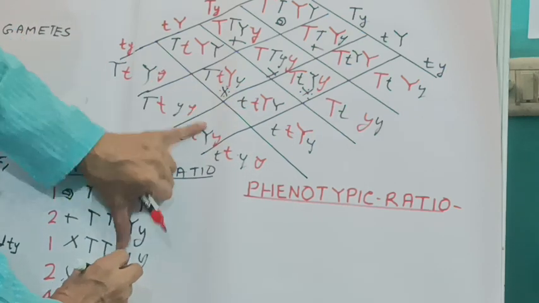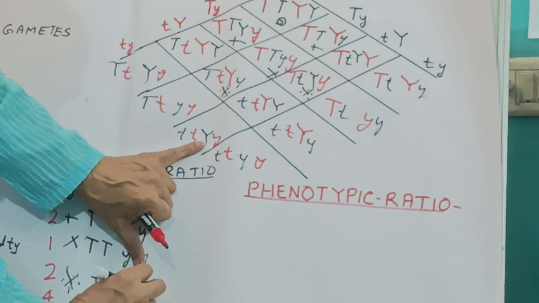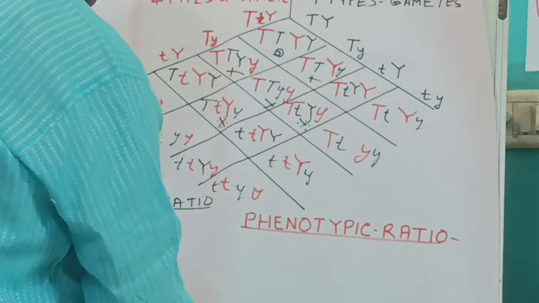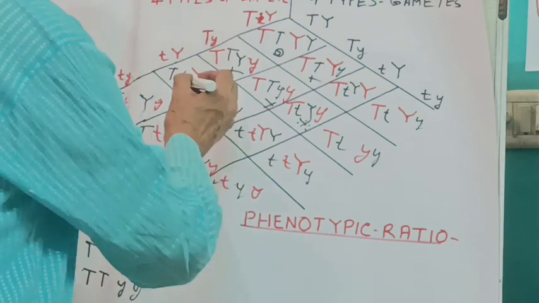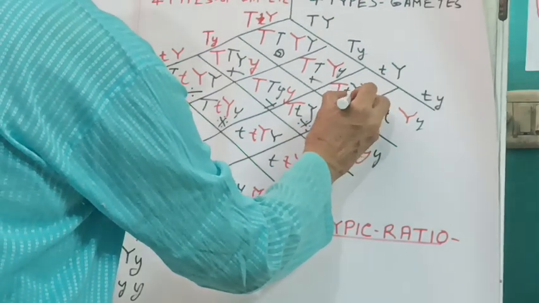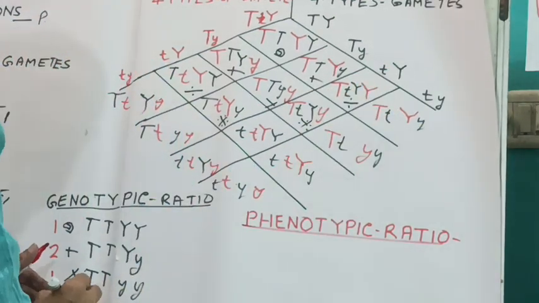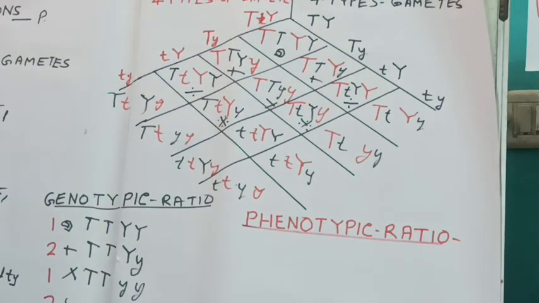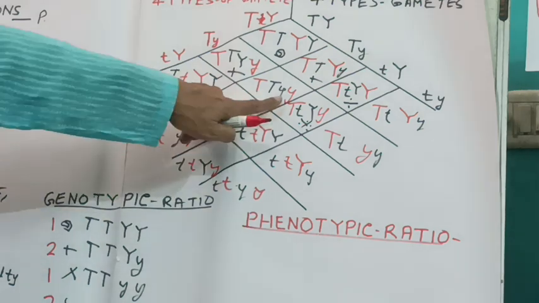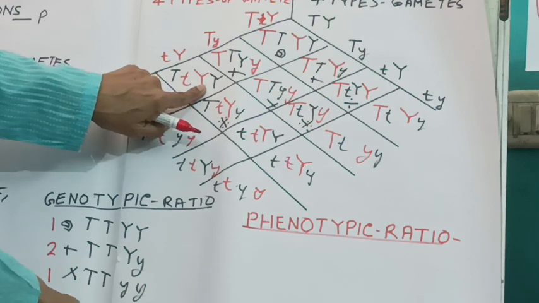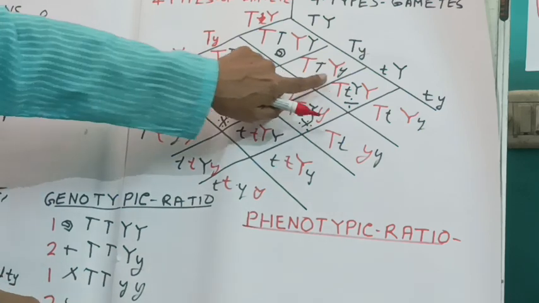Capital T, small t, capital Y, small y. Here these two, capital T, small t, capital Y, they are two.